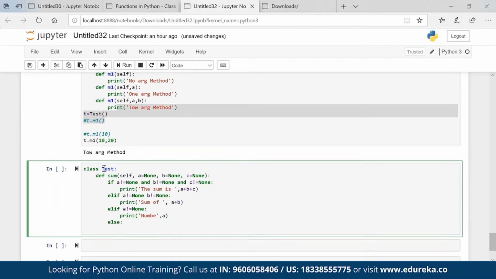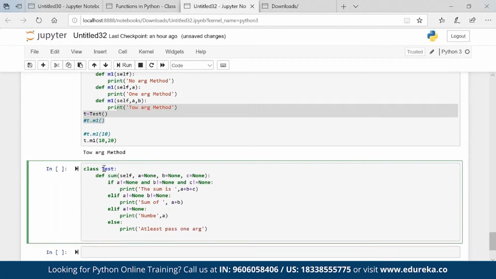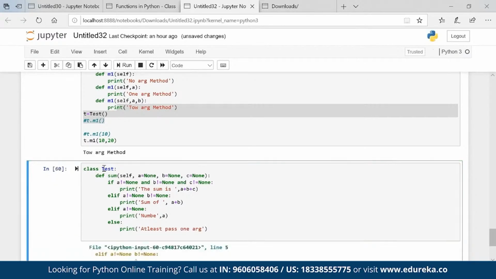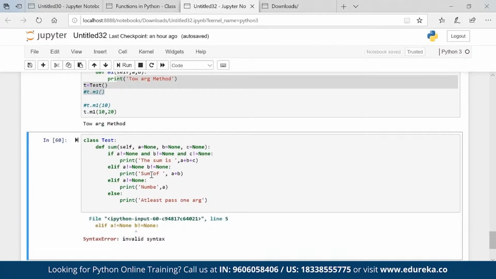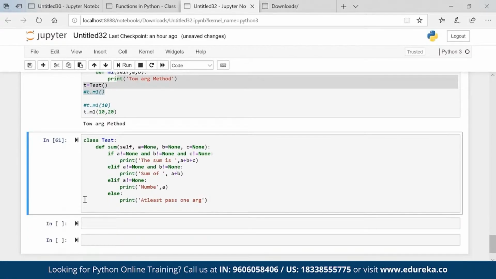Else, print at least pass one argument. Okay, something goes wrong syntactically and is missing. Now let's call t is equal to test.